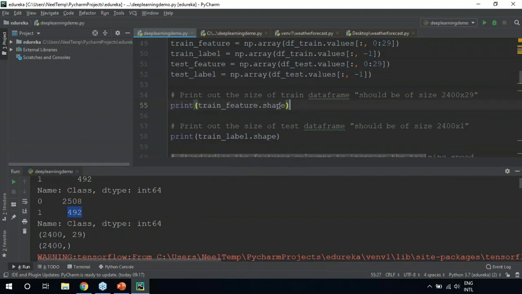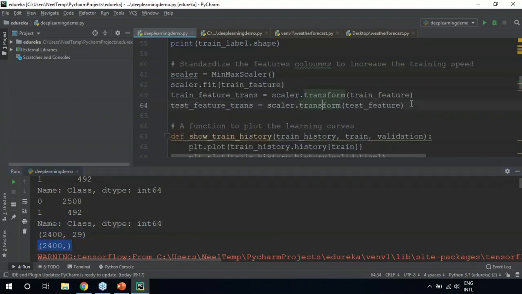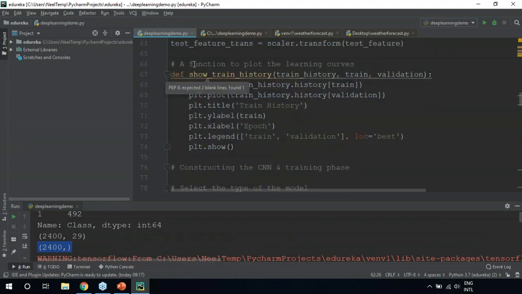Next, we're looking at our training data set. We're printing the shape of our training data set. It has around 2,400 observations and 29 variables, or 29 features. Similarly, we'll be printing out the size of our test data frame. That's exactly what we're doing over here. After that, we'll perform normalization, for which we'll be using the min-max scaler. In normalization, we'll basically be scaling all our predictor variables around the same range so that there is no bias in our prediction. After this, we'll be plotting a function for each of the learning curves.